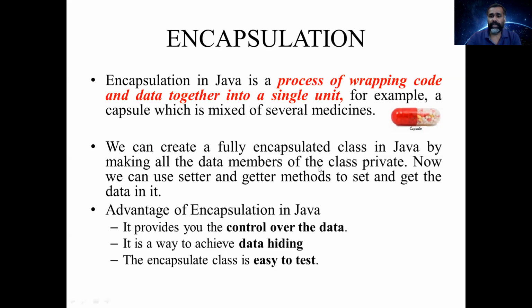We can create a fully encapsulated class in Java by making all the data members of a class private. You know that we have 3 access specifiers: private, protected, public. These are the access specifiers which define the access limit of the user. If you want to hide your data, we can make it private in a class. If the data members are defined as private, then the data cannot be accessed outside the class. Now we can use setter and getter methods to set and get the data. So instead of directly accessing the data members, we can use getter and setter methods to access them. So this is called encapsulation.